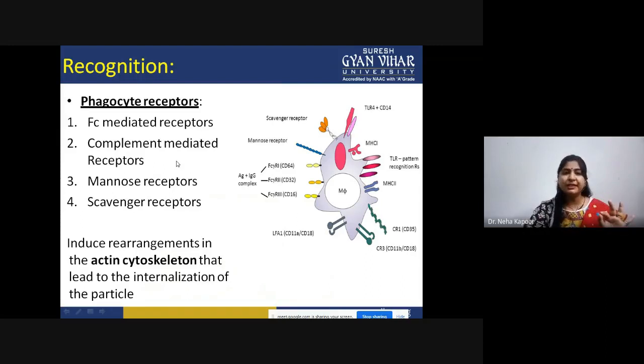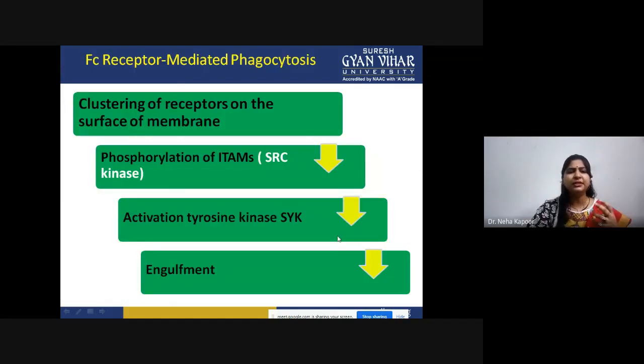All of these receptors, whether Fc mediated or complement mediated, and in some cases also mannose receptors or scavenger receptors, act because this is a phagocytic cell. On the surface you can see there are many types of receptor: scavenger receptor, mannose receptor, these are the types of Fc receptor, these are the MHC molecules, these are the toll-like receptors, that is PRR. This is MHC2, CR1, complement receptors. So all of these sometimes act in a different fashion.